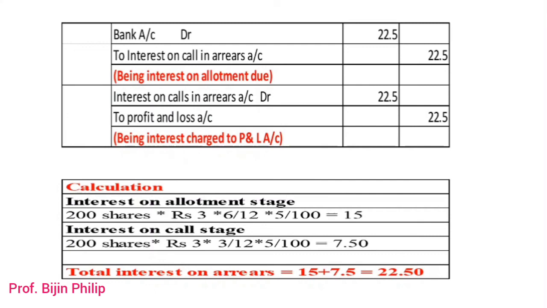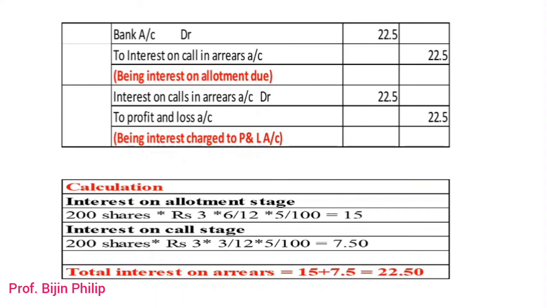First of all, what we have to understand is the allotment. In the allotment stage, one shareholder holding 200 shares failed to pay the allotment money of rupees 3. Here you have to understand how many months that amount is delayed.